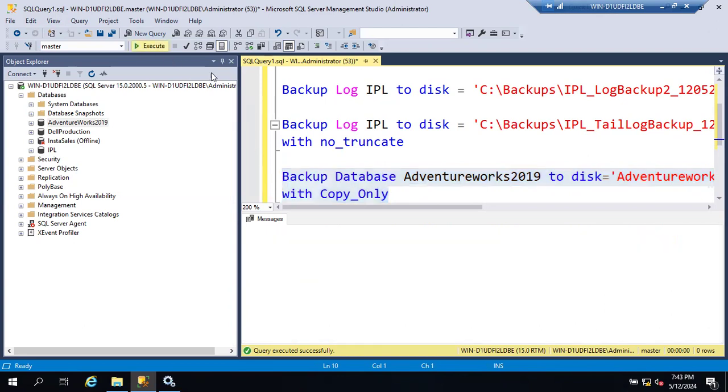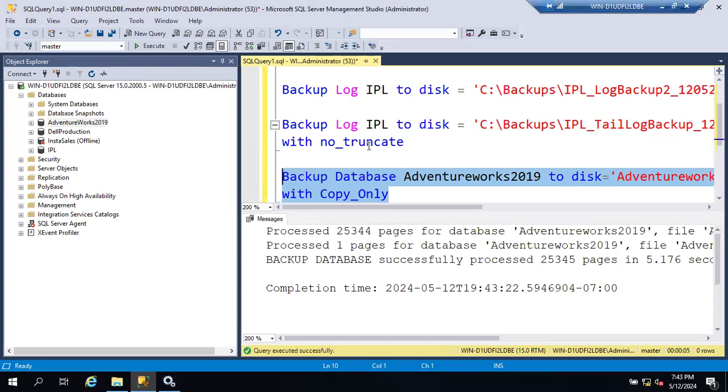In the interviews they might ask you to tell the command for this or that. But while working, you will be the only person, and no one will see how you are working. If it is not working well, then only they will generally ask. They don't force you to use commands only or GUI only. That is your wish. If you are good in commands and queries, you can use them. If you are good in GUI, you can use the GUI option also. This is how we'll take the copy only full backup, guys.